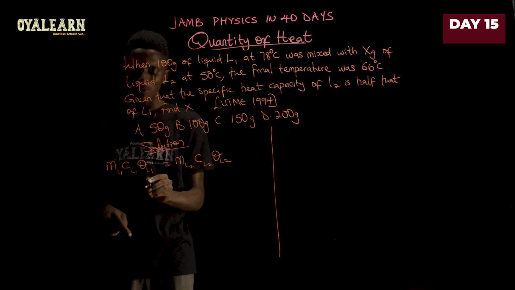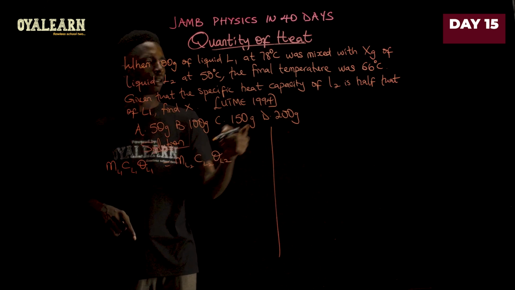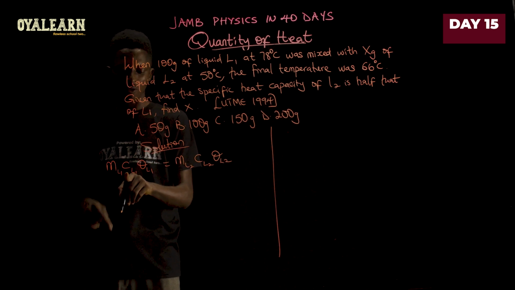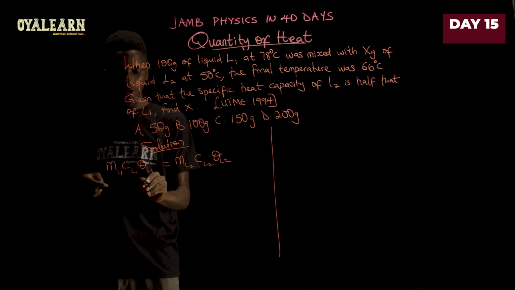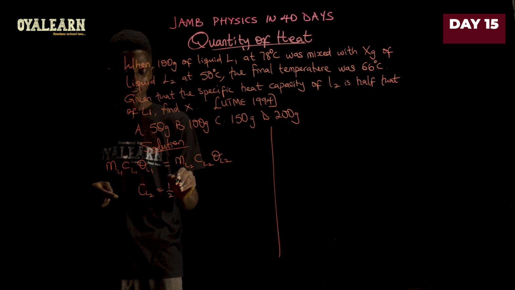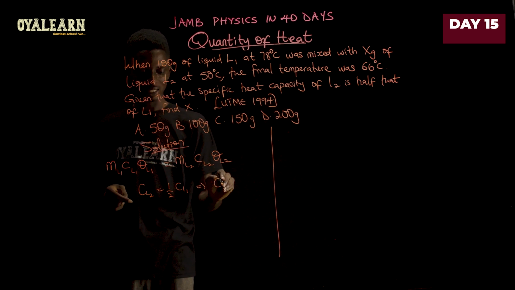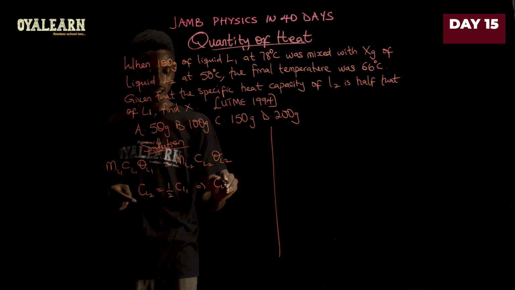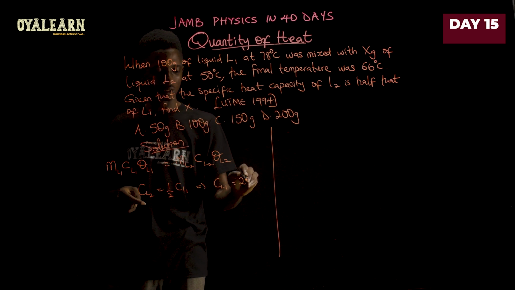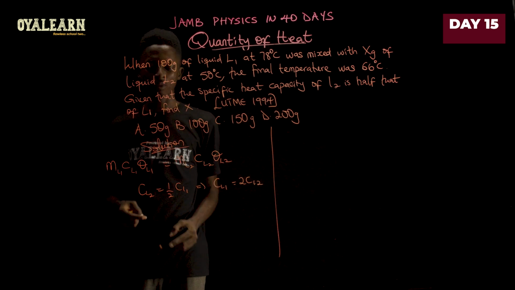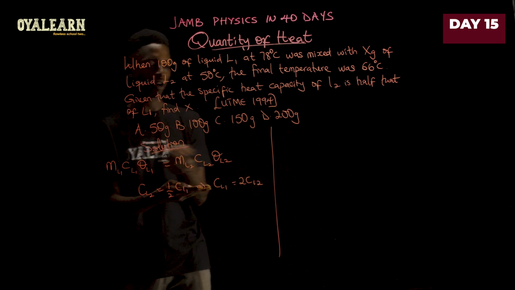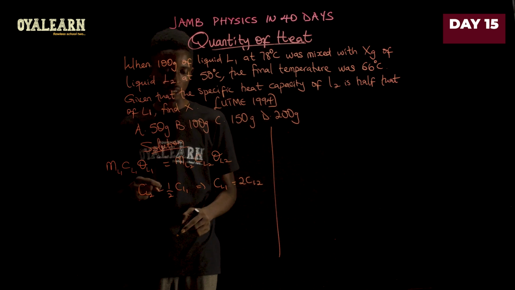Now, we know that the specific capacity of L2 is half that of L1. So if CL2 equals half CL1, what this implies is that CL1 equals 2CL2. Now, let's apply the rest of the information to solve this question.